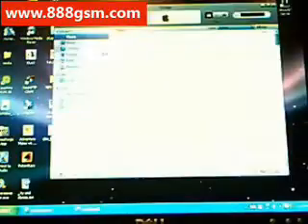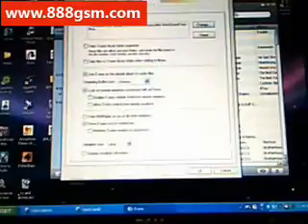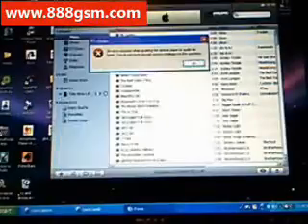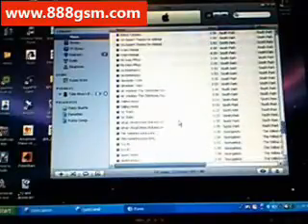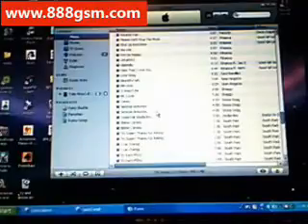Okay, I'm going to show you how to get free iPhone ringtones. First, you're going to open up iTunes. Now go to Edit, Preferences, click the Advanced tab, and click the Importing tab. And make sure beside Import Using, the AAC encoder is selected, and hit OK.